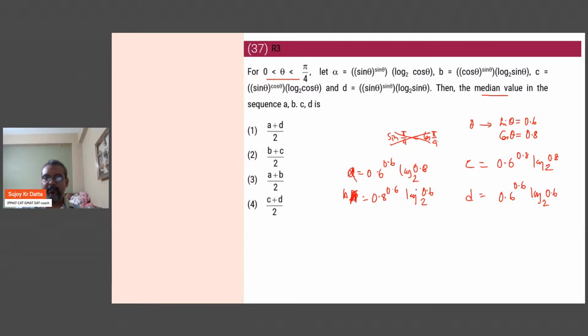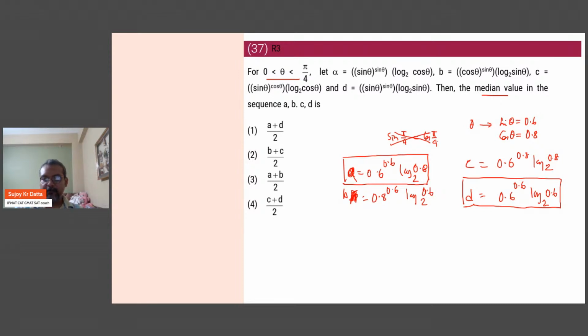Now, if you look at this carefully, one thing you can easily figure out would be that these two terms, the A and the D, okay, these are the middle values.